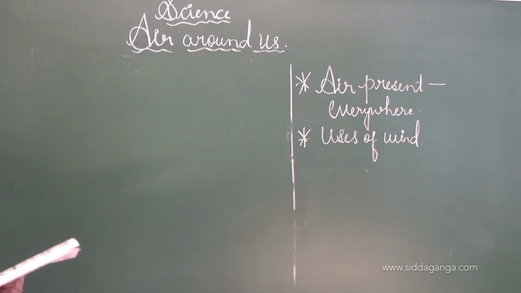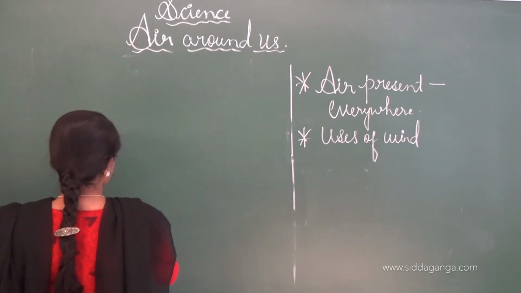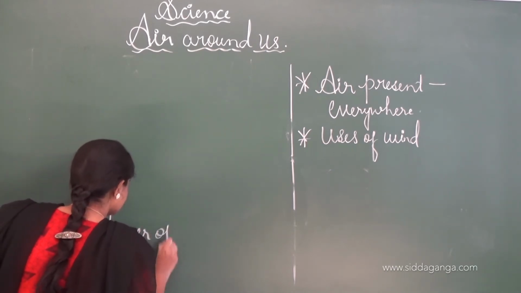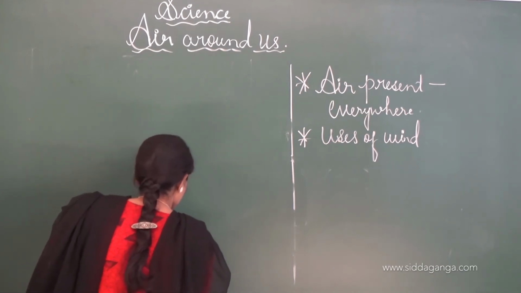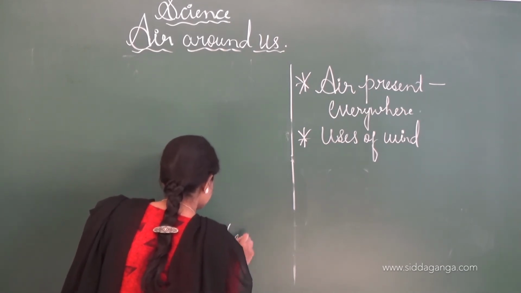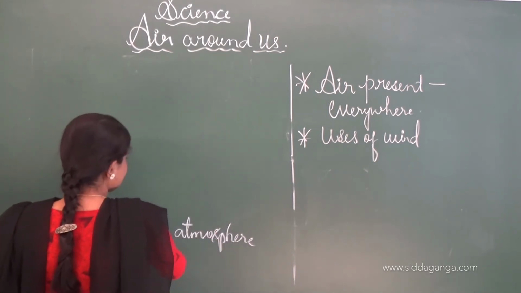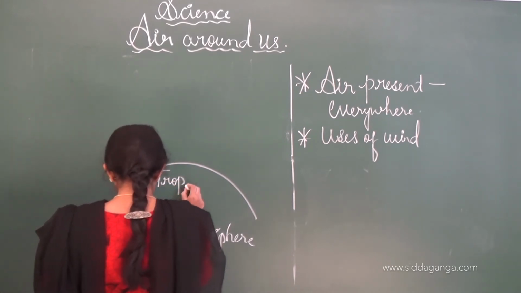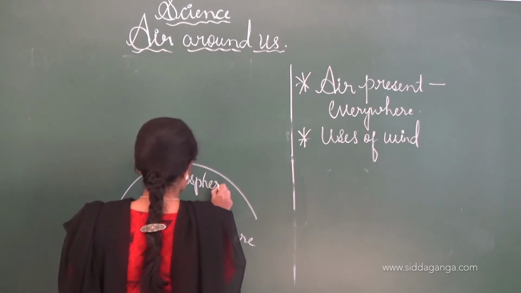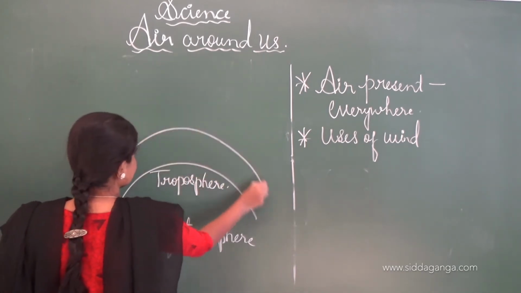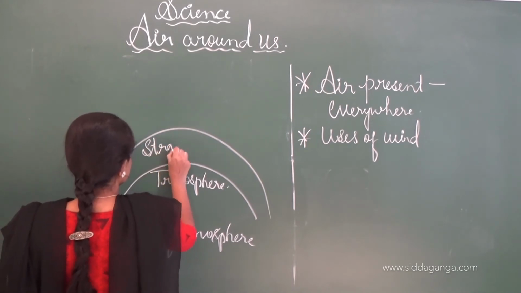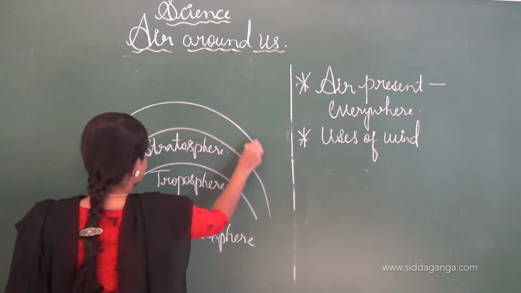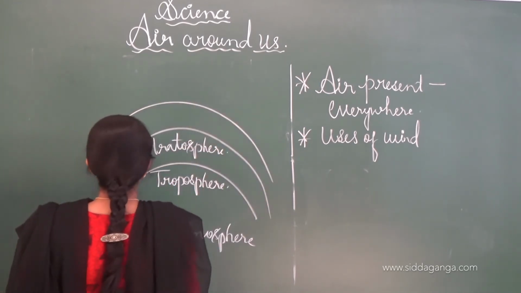Okay. So here, layers of the atmosphere, in which the first layer is the troposphere. Second layer is the stratosphere. Third layer is the mesosphere.